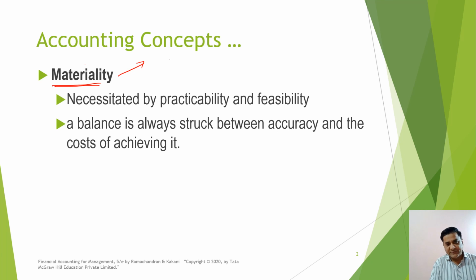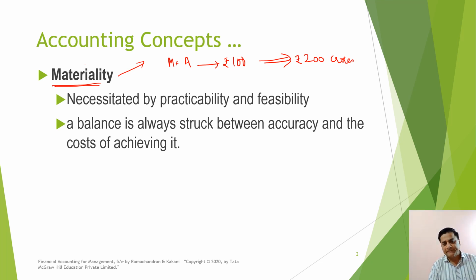Say, for example, there is a client Mr. A who has defaulted in paying rupees 100 to a company whose turnover was 200 crores.